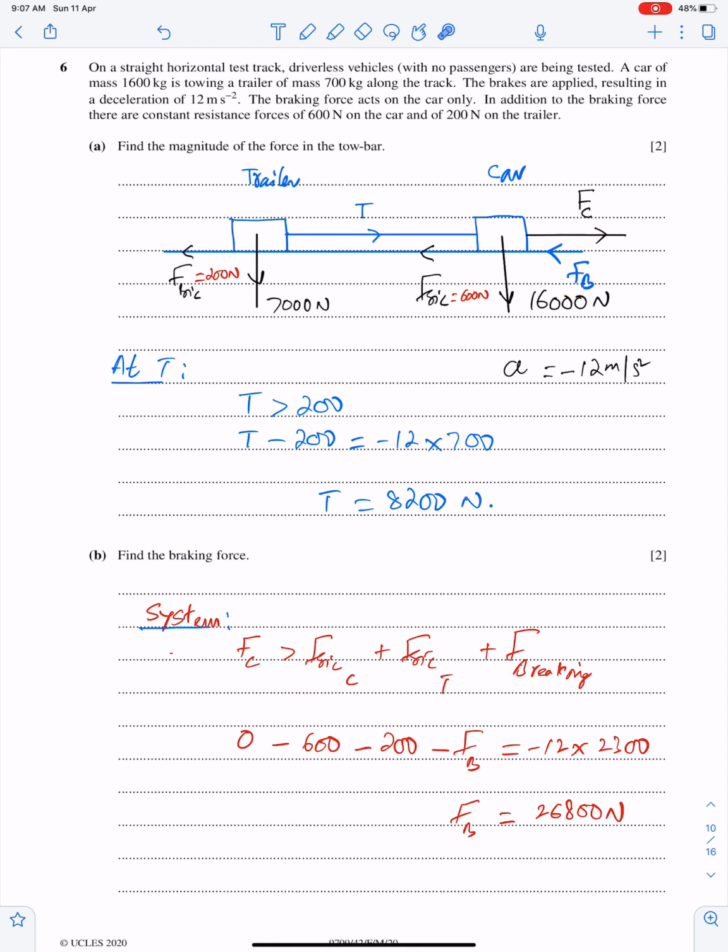We are considering car and trailer as a system. This is just one system. So driving force must be greater than braking force and these two frictional forces. And driving force is 0 because the car is decelerating. So 0, frictional force on car is 600, on trailer is 200, because this is the system and this is the braking force. And since we are considering these two as a system, we have to take the total mass, 2300. Now this is the driving force, braking force.